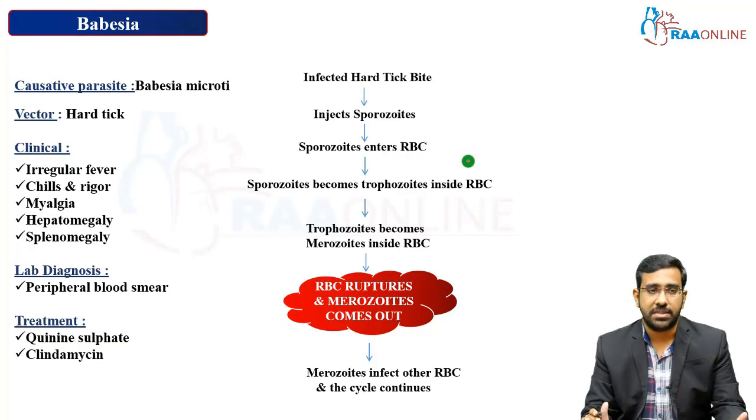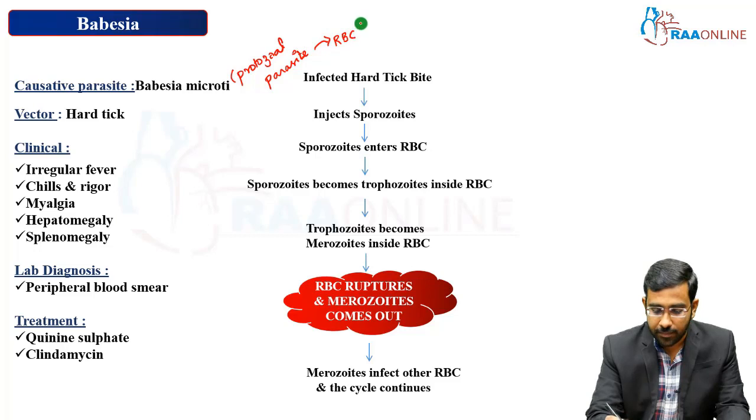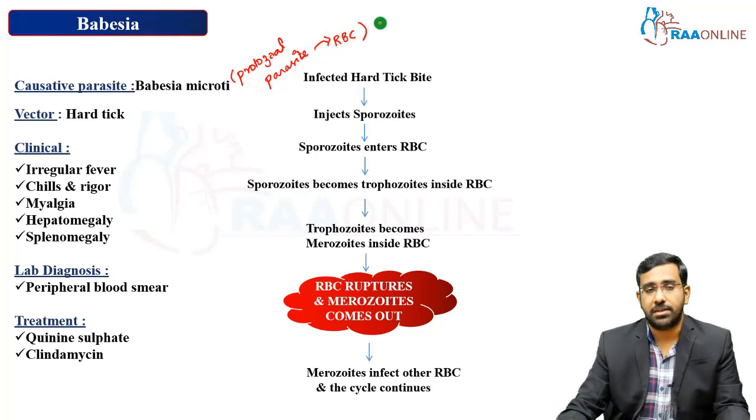So this is going to be the Babesia. The causative agent is Babesia microti. It is a protozoal parasite which is going to affect the RBC. So this is the Babesia microti. The particular vector involved in the transmission of this infection is going to be the hard tick. And what are the various clinical features pertaining to the Babesia infection?